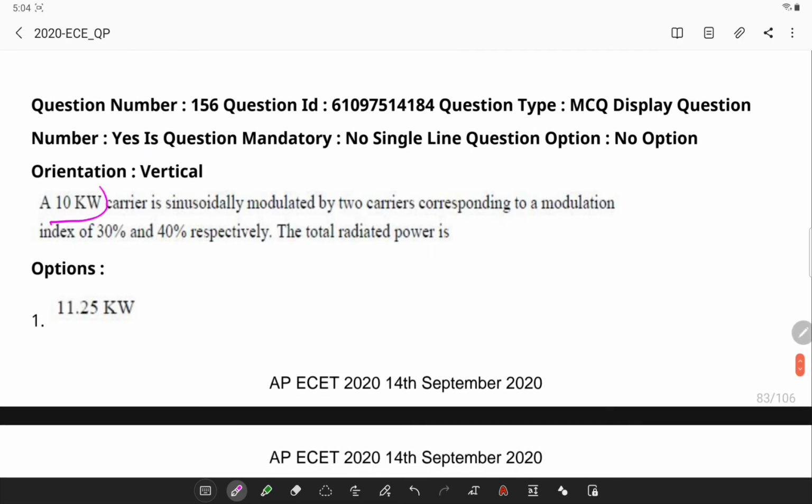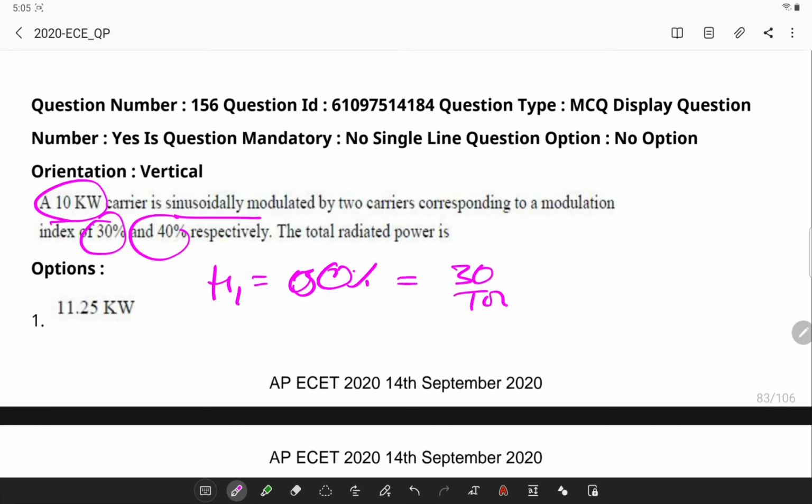A 10 kilowatt carrier is sinusoidally modulated by two carriers with modulation indices. We have seen a similar formula earlier. So mu1 is 30%, which is 30 by 100, which is 0.3.